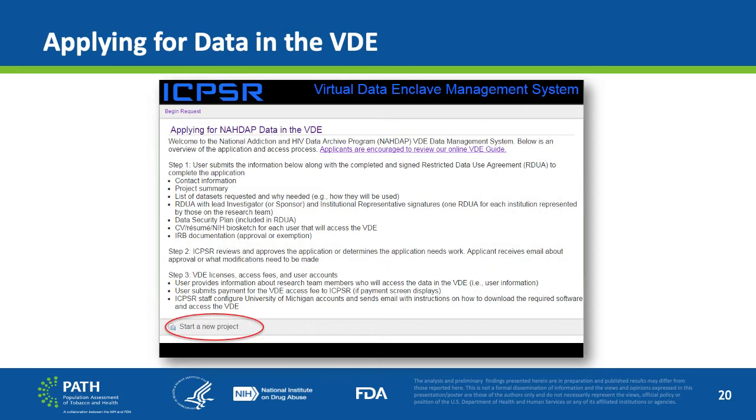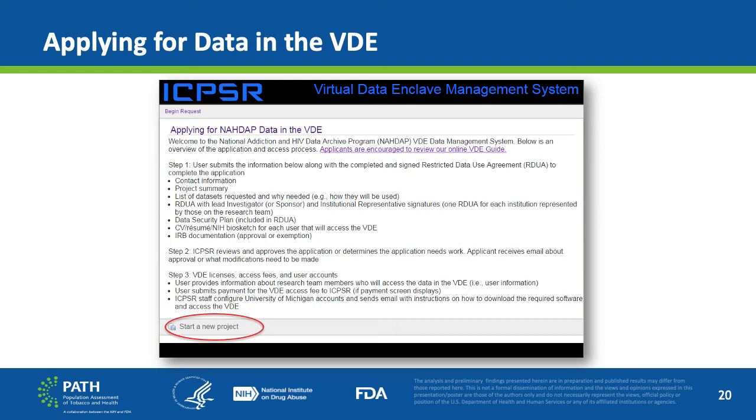After clicking on the Start Application button from the prior screen, the next screen in the application process gives the researcher steps for applying for NADAP data in the VDE. Again, there is a link to the VDE guide which says, Applicants are encouraged to review our online VDE guide. This is another opportunity to access the VDE guide before starting a new project.